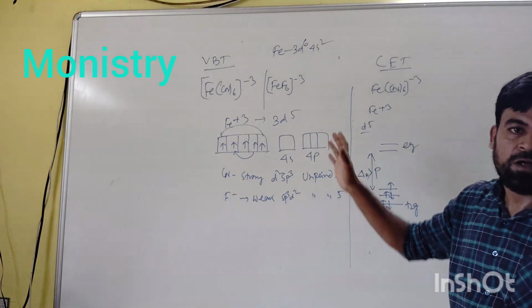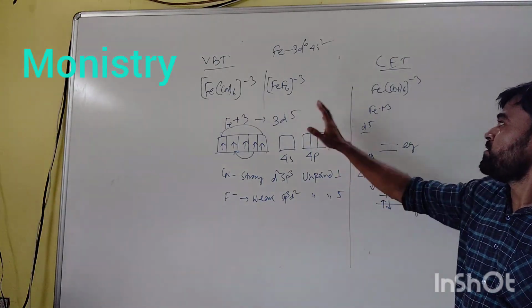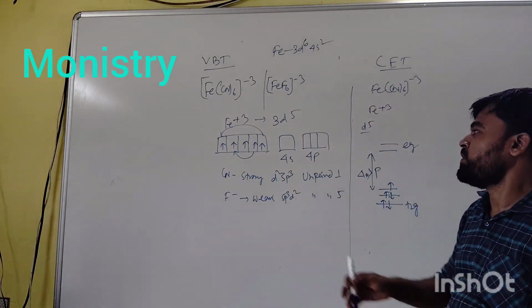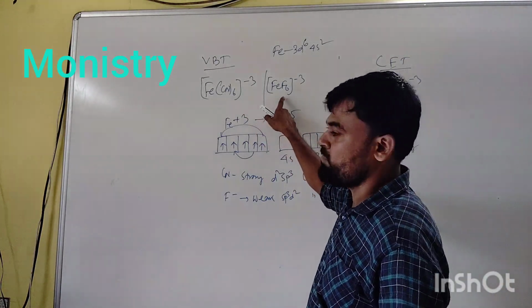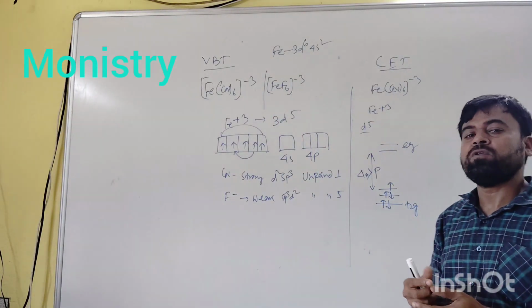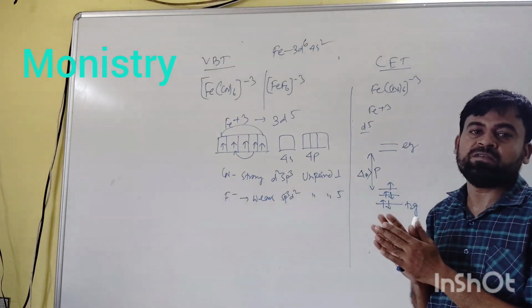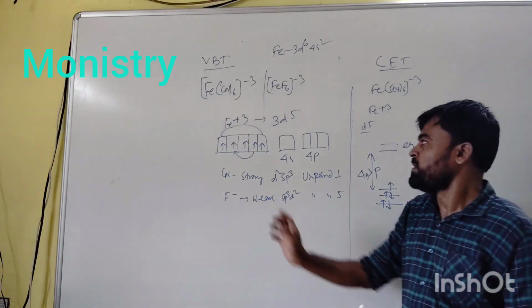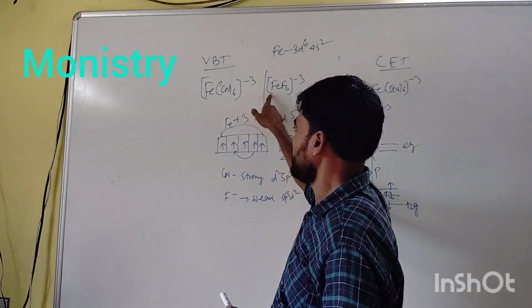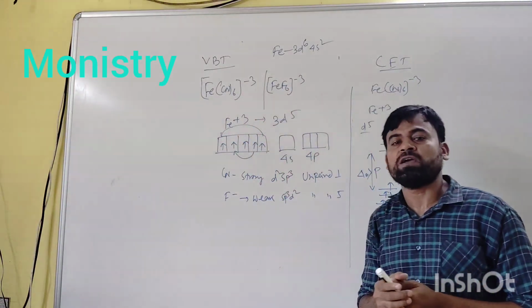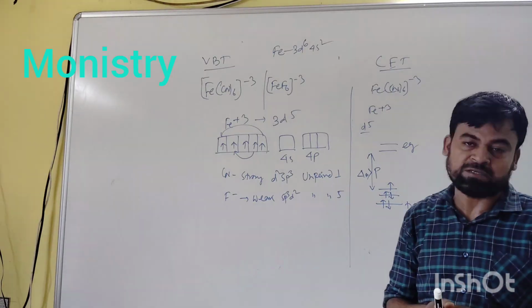There is a comparison between valence bond theory and crystal field theory in the case of [Fe(CN)6]3- and [FeF6]3-. Let us find out the differences. In both [Fe(CN)6]3- and [FeF6]3-, the central atom is Fe3+.